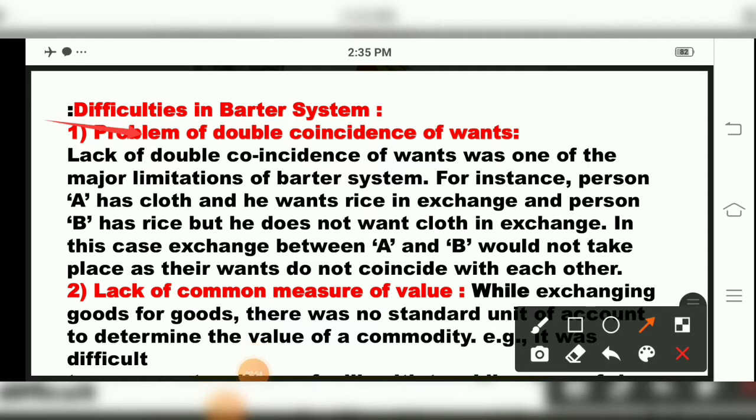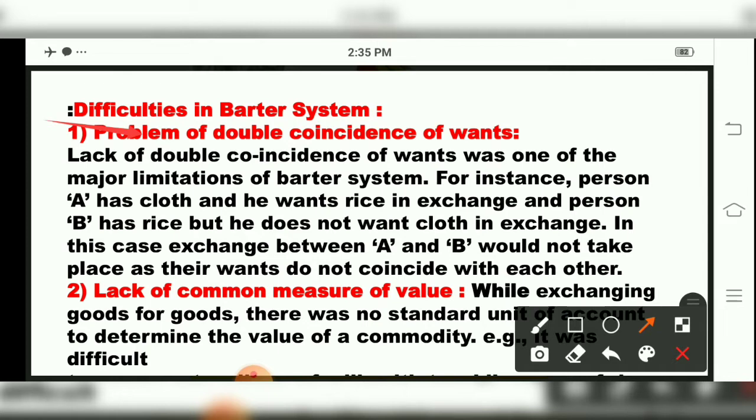For example, person A has cloth and he wants rice in exchange, and person B has rice but doesn't want cloth in exchange. In this case, exchange between A and B would not take place as their wants do not coincide, that is, do not meet with each other.